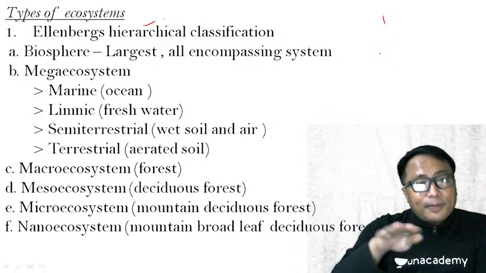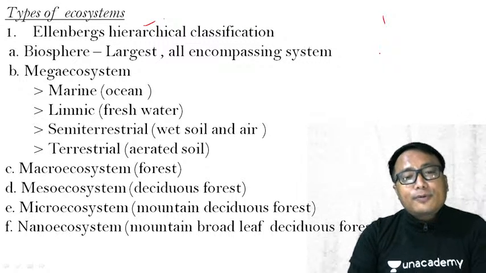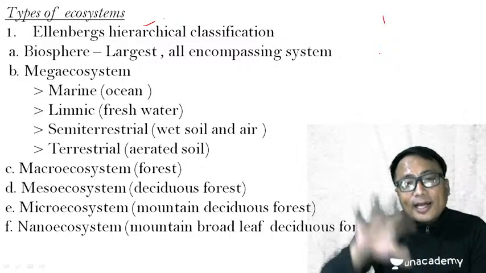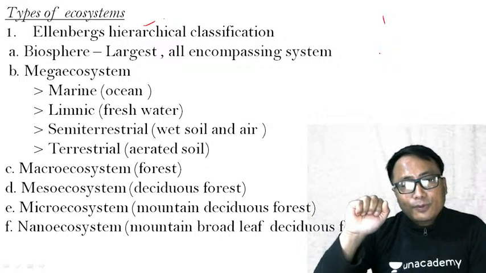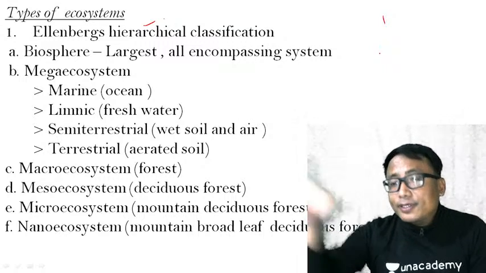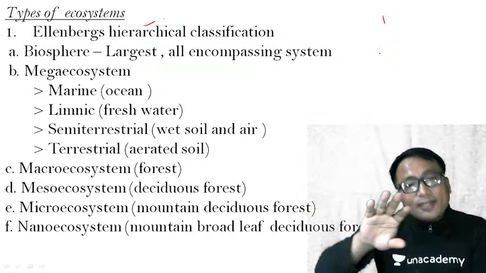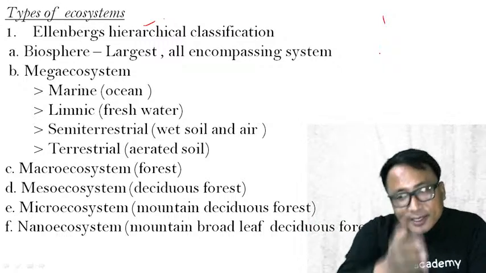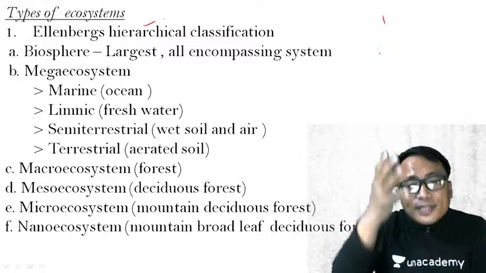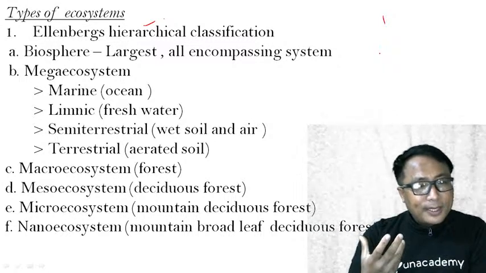Now below this macro ecosystem in the hierarchy is the meso ecosystem. You see here, under the forest ecosystem, there are different types of forests: evergreen forests, deciduous forests, coniferous forests. Therefore, if we delineate different sections under the forest, deciduous forest can be an example of meso ecosystem.